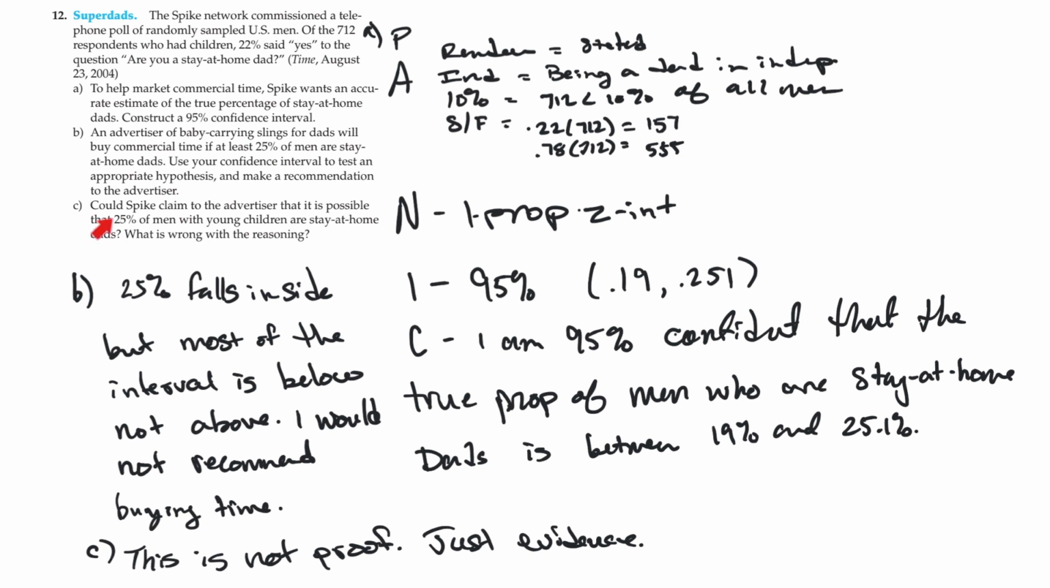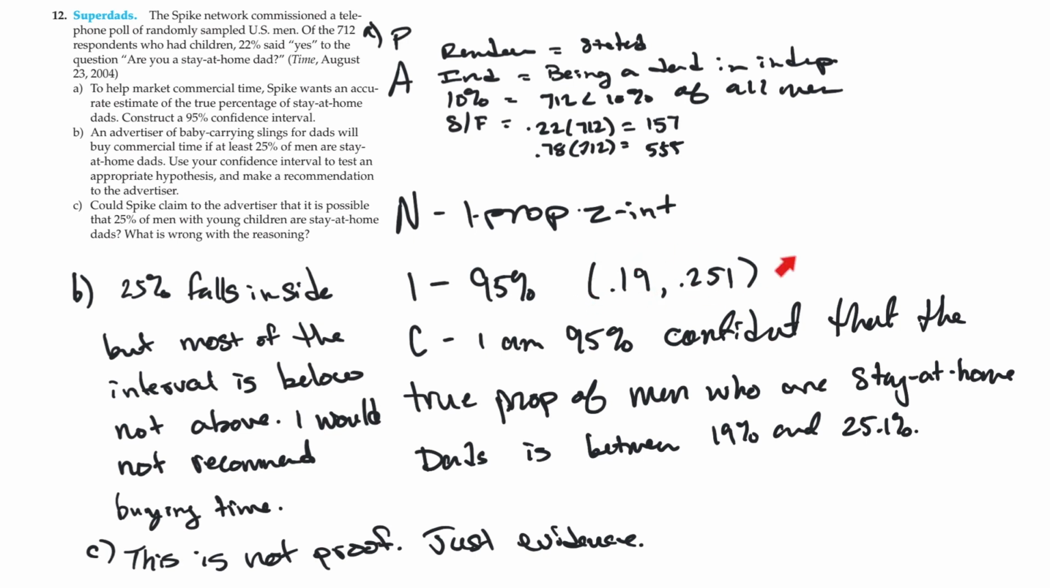Part C is asking, despite claim to the advertisers, it's possible that 25% of men with young children are stay-at-home dads, right? Now, that seems like it's not asking very much, but what it's claiming is that this is proof that 25% genuinely are stay-at-home dads. And what you would say is that this is an estimate. This is not proof. This is simply one sample. If you took another sample, that interval could be another whole percent below, or even 2 or 3% below. We don't even know. This is just an estimate.